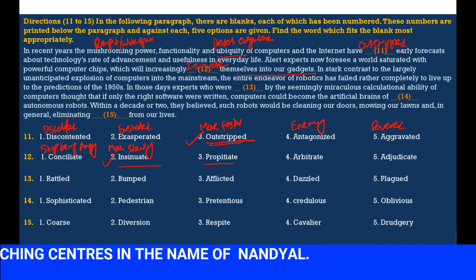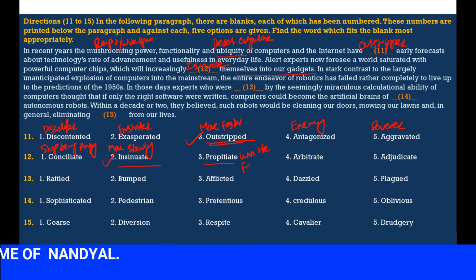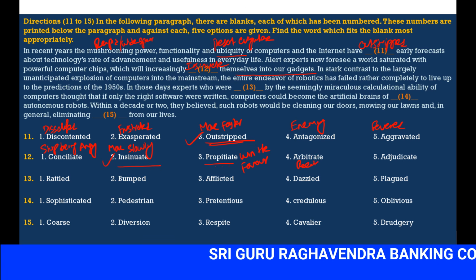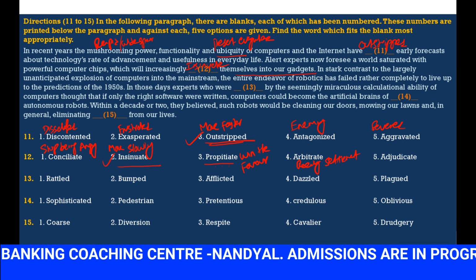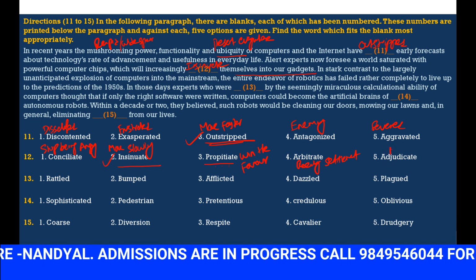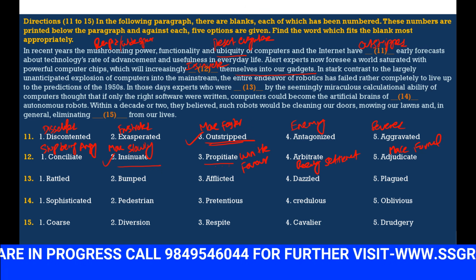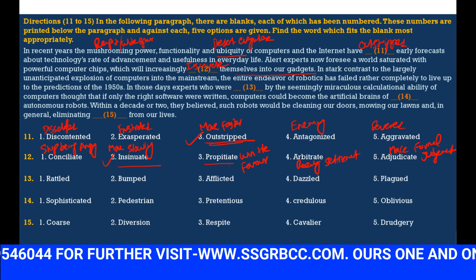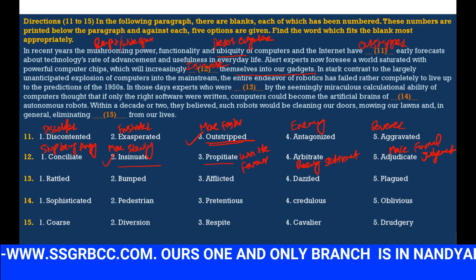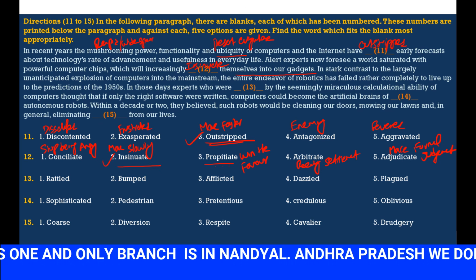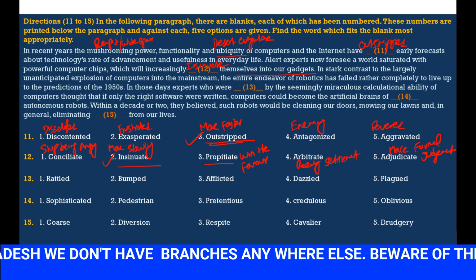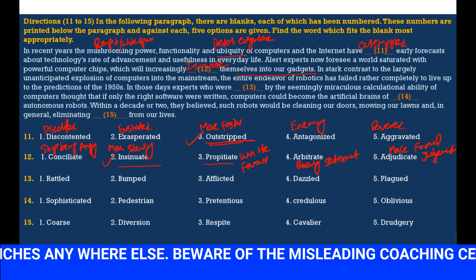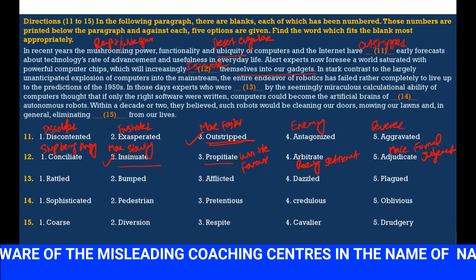Propitiate means win the favor. Arbitrate means reaching the settlement. అంటే ఒక అగ్రిమెంట్ చేసుకోవడం దాన్ని ఆర్బిట్రేట్ అంటారు. Adjudicate means make formal judgment. So arbitrate means reaching the settlement or getting into an agreement. Propitiate means win the favor. Adjudicate means make formal judgment. So here we should use which word? Propitiate. Next thing.